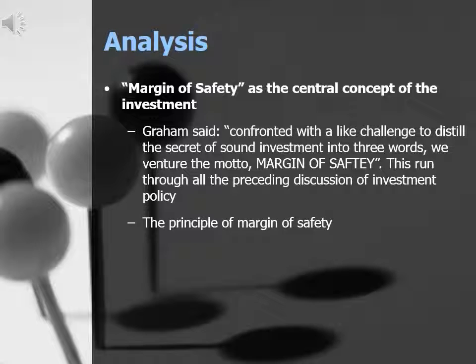And he also points out the principle of margin of safety. The function of margin of safety is that of rendering unnecessary an accurate estimate of the future. If the margin is a large one, then it's enough to assume that future earnings will not fall far below those of the past in order for an investor to feel sufficiently protected against the vicissitudes of time.